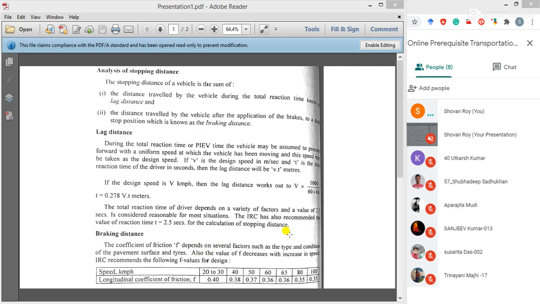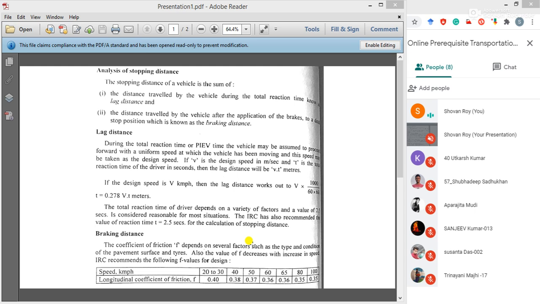So normally for an average human being, this time is appropriate for calculating reaction time. Suppose in a hot situation or a dangerous situation, we can take a decision within 2.5 seconds.